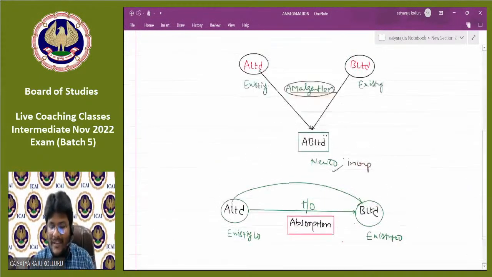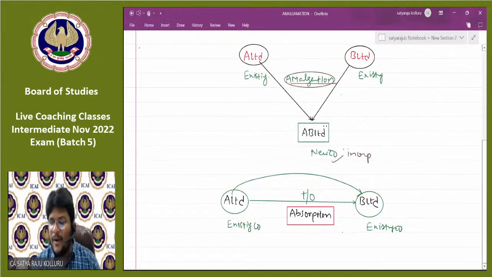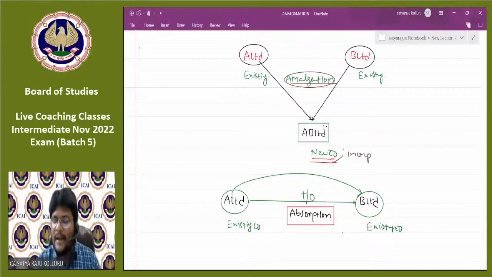Now, what is the difference between amalgamation and absorption, sir? To call a particular concept an amalgamation, a minimum of 3 companies is required, out of which 2 companies should be existing companies and 1 company is a new company. A new company incorporated to take over 2 or more existing companies is known as amalgamation.